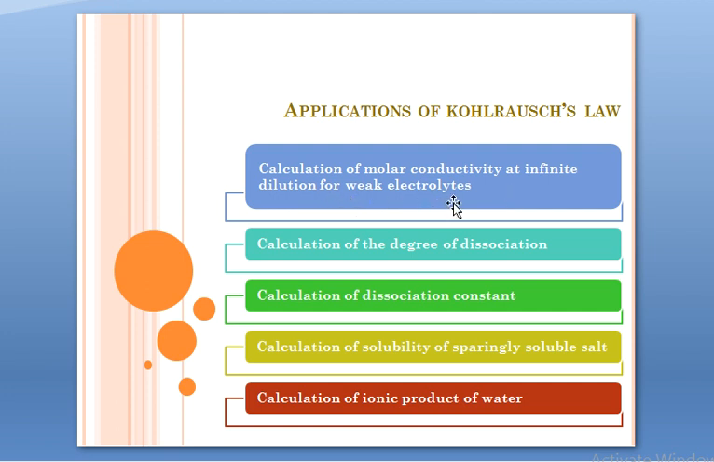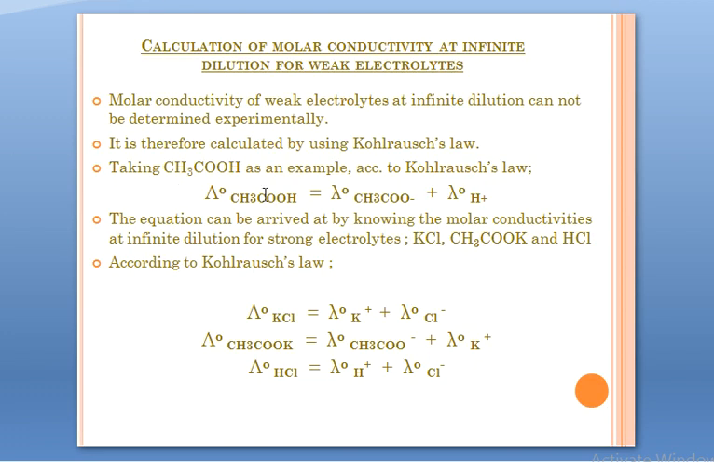As I said, strong electrolytes we can measure experimentally, but as far as the weak electrolytes are concerned, we'll have to calculate it using Kohlrausch's law. Second, we'll be able to calculate degree of dissociation. Then we'll have the dissociation constant. Then we'll calculate solubility of sparingly soluble salts. And finally, the final application will be calculation of the ionic product of water. Let's take a look at them one by one.